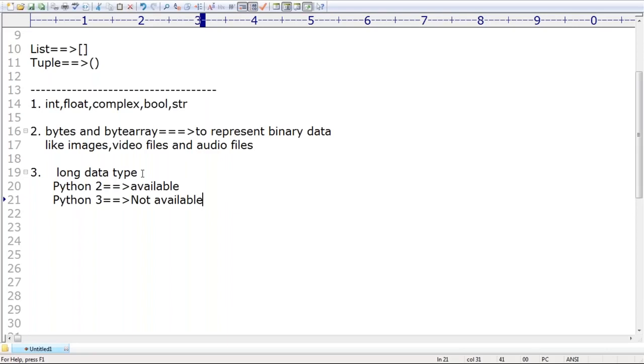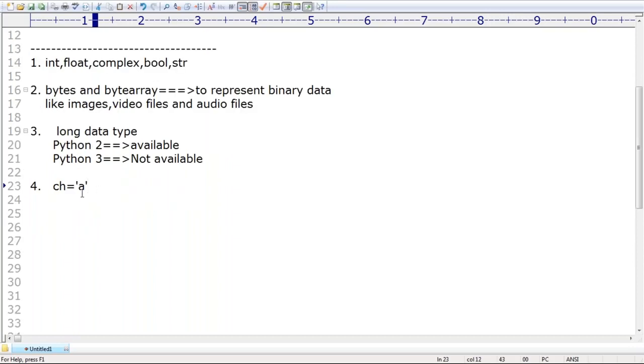There is no long data type in Python 3. Remember that. Next, in most of the other languages, I'm taking ch is equal to 'a'. Have you observed, a single character within single quote? The people who are coming from C language, C++, Java, you may be aware: single character within single quote.